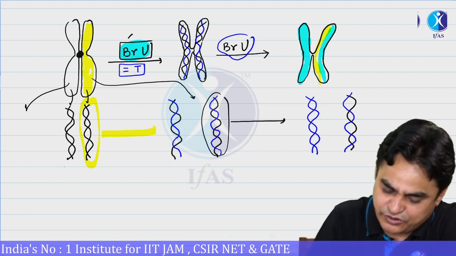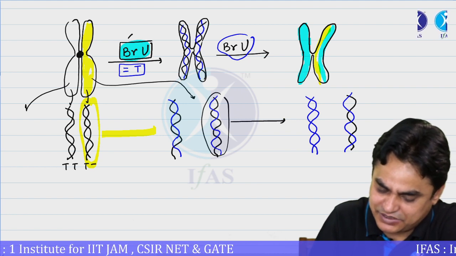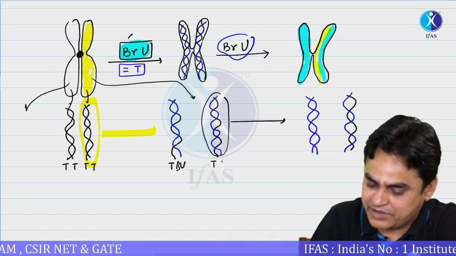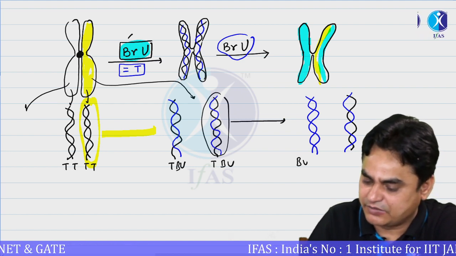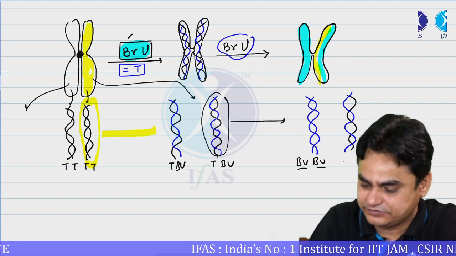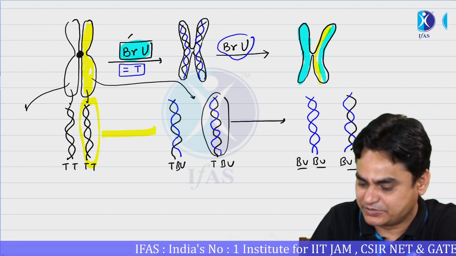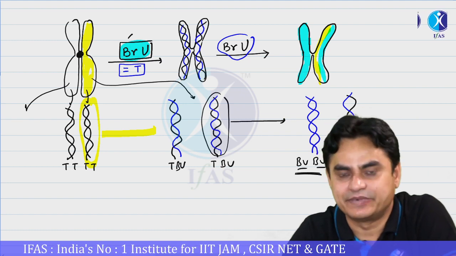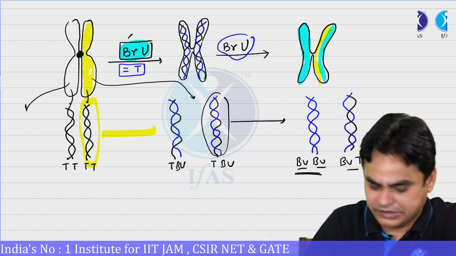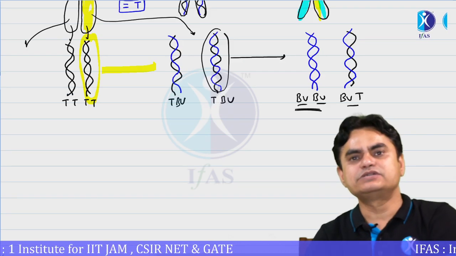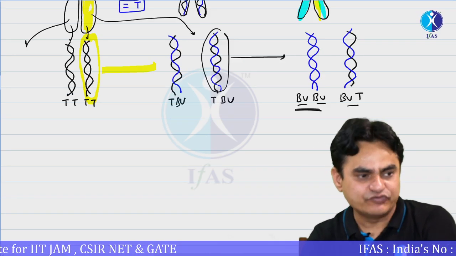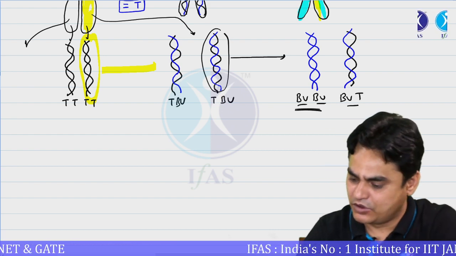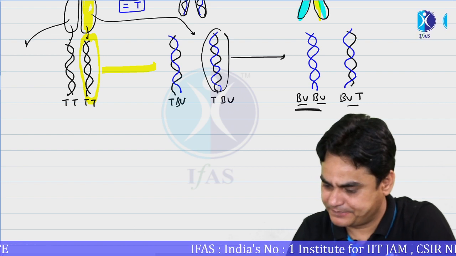So we can say this is a normal thymine strand, now a thymine-bromouracil strand, and here a bromouracil-thymine strand, and this is possible only if DNA replication is semi-conservative. Okay, so in both the cases, that is in prokaryotes as well as eukaryotes, it was identified that DNA replication is semi-conservative. Okay, now moving further.